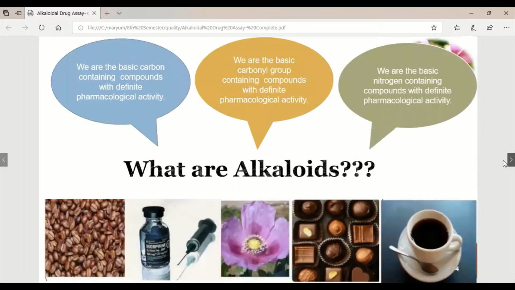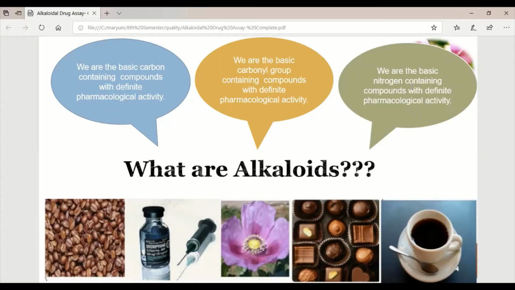So first of all, what actually are alkaloids? Are alkaloids basic carbon containing compounds with definite pharmacological activity? No, they do have pharmacological activity, but they are not defined as carbon containing compounds. Second definition: they are basically carbonyl containing compounds with definite pharmacological activity. No, they do have pharmacological activity, but they are not basic carbonyl groups. Then the third definition, which is here: alkaloids are basic nitrogen containing compounds with definite pharmacological activities. Yes, this third definition is right.